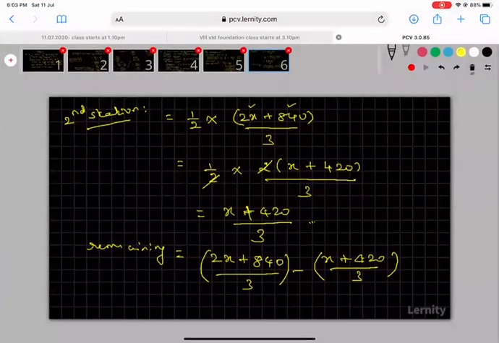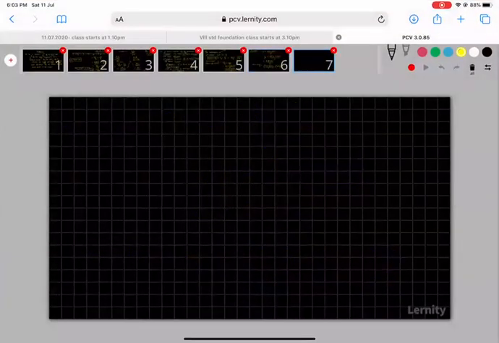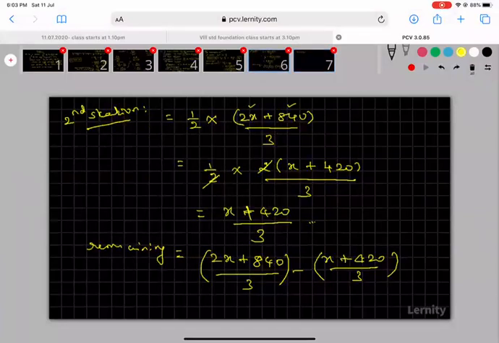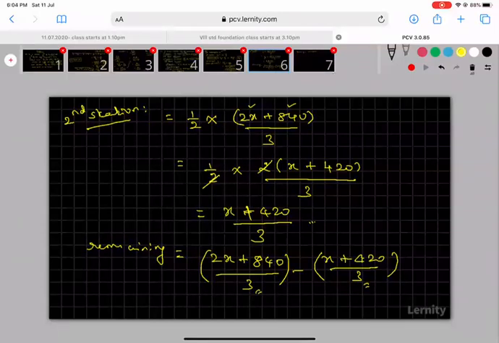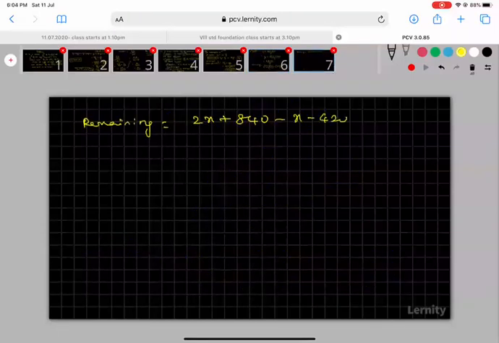Okay, so in the next slide you see the remaining. Here you see the denominator is the same, so I'm going to subtract these two. I'm taking 2x plus 840 minus x minus 420 divided by 3. So I am getting 2x minus x, which is x, plus, here 840 is bigger and 420 is smaller, so 420 divided by 3.